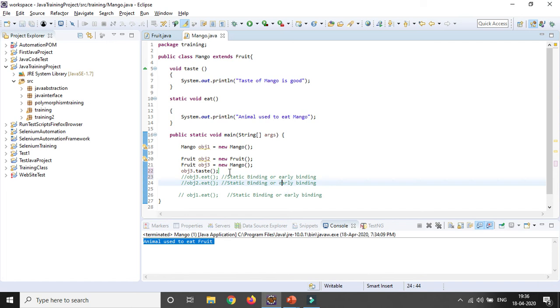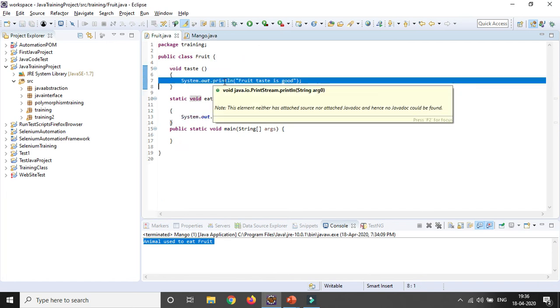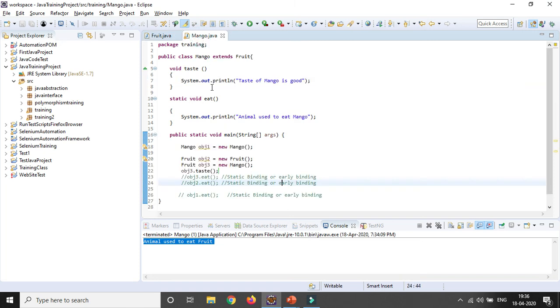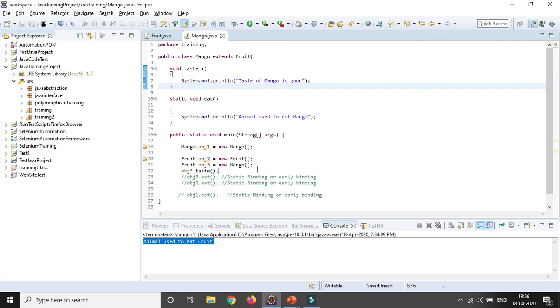let's run it. You can see the parent reference will not be called here, it will call the child reference, right? So during compile time Java will not know what reference is to be taken, because that particular method is not declared as static. So it will only be resolved at runtime. That is the reason it is called dynamic binding, or late binding.